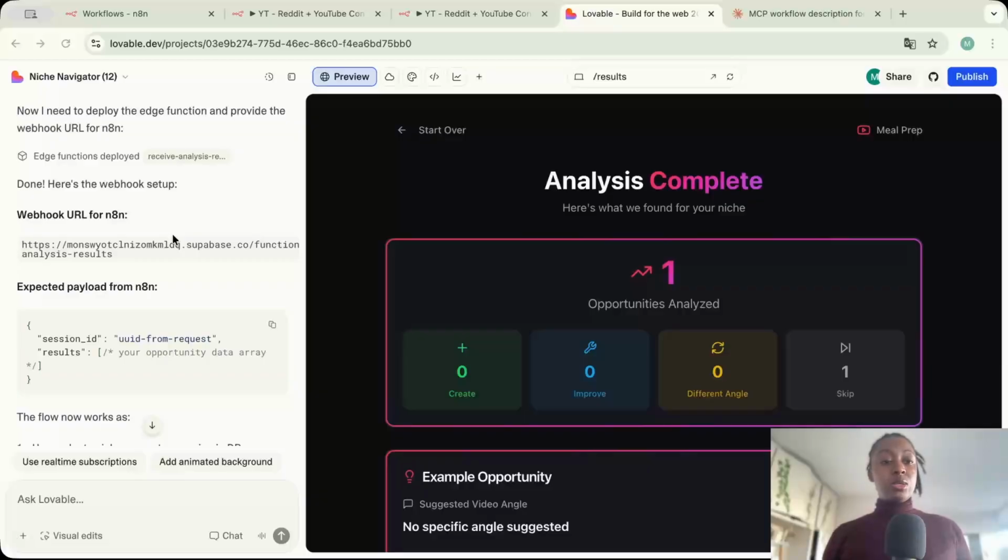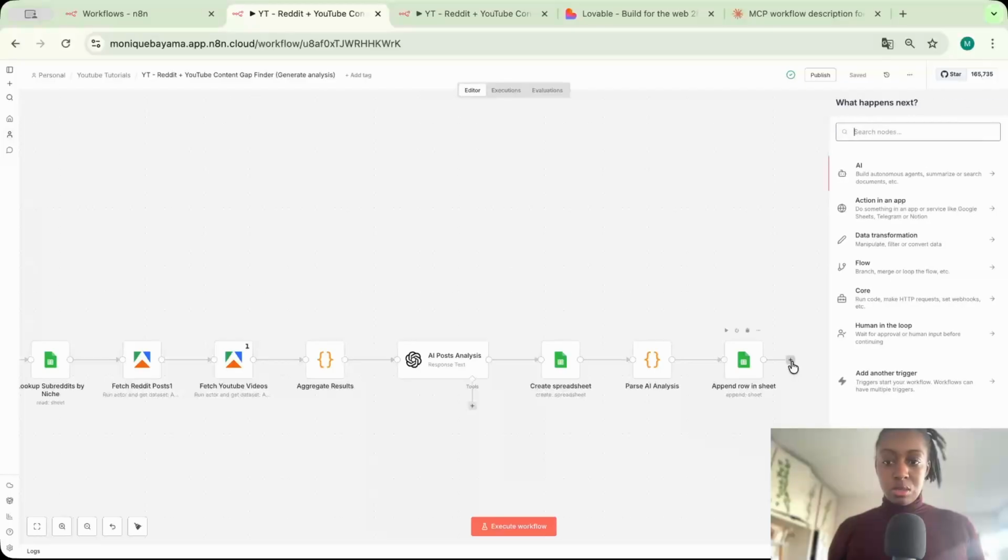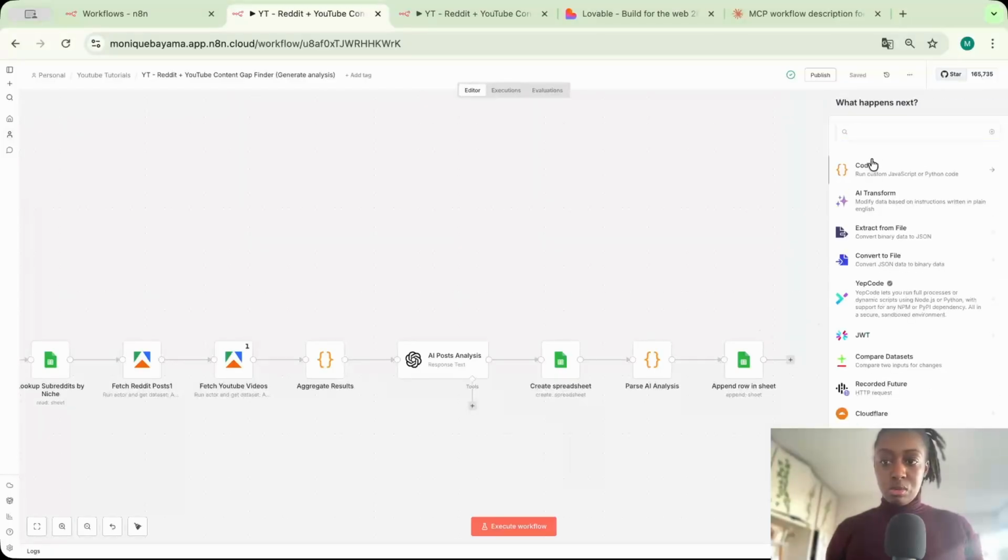So what I'm going to have to do is modify the N8N workflow in order for the workflow to call this webhook and then send the results back. I could call the webhook directly, but I want to make the output easier to understand. So I'm going to add a code node in order to parse the analysis. Let's go ahead and create a code node.